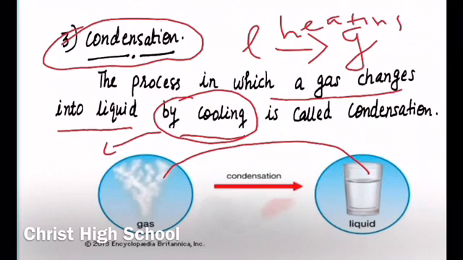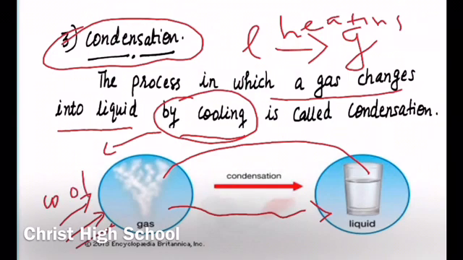So that means during condensation what happens? The gas changes into liquid. So we have to cool the gas, or we have to decrease the temperature of the gas. So if you cool the gas or decrease the temperature of the gas, slowly the gas particles come close together and arrange in the form of liquid state. This process is called condensation. So the condition for condensation is decrease in temperature, in other words cooling.